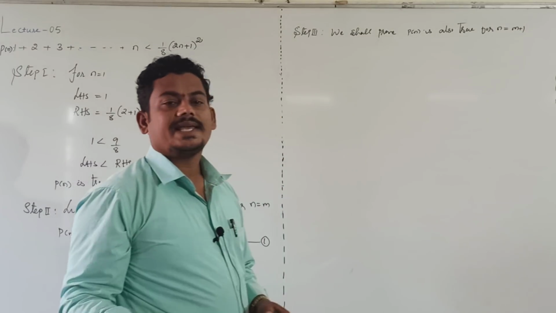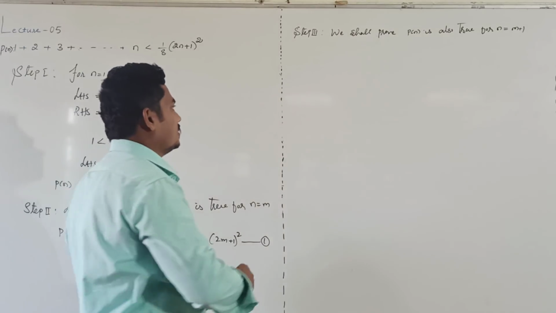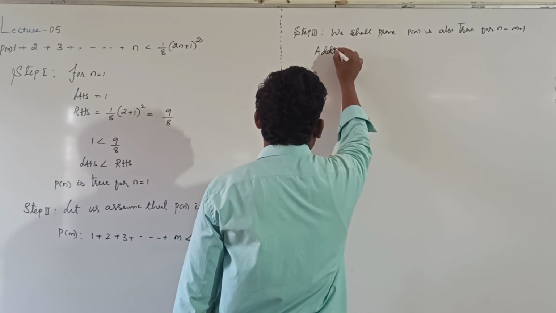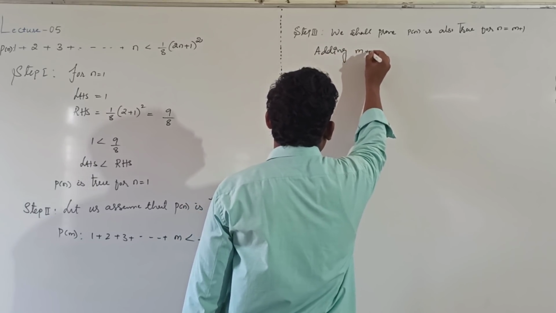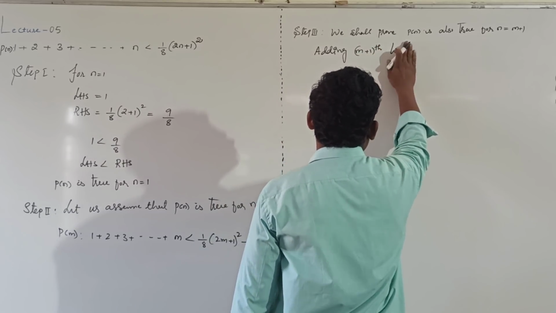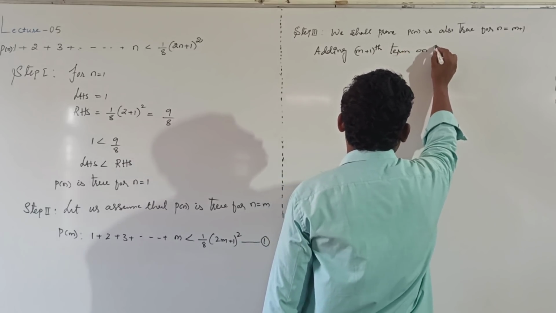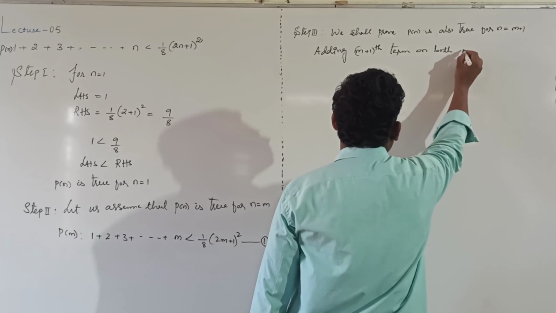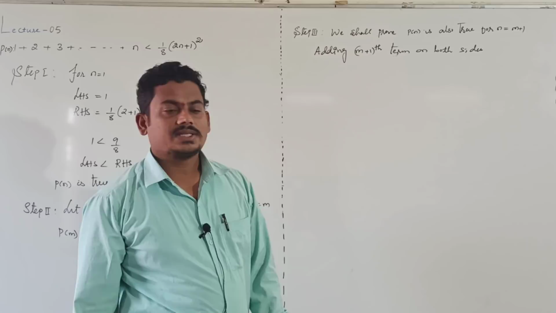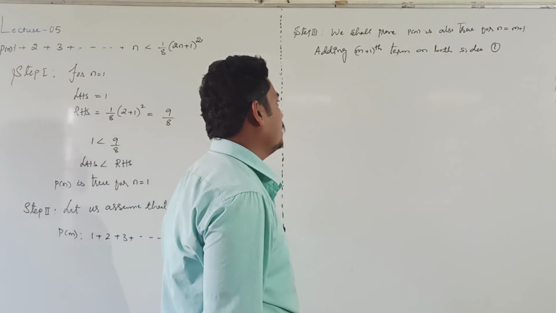In this case also we add the m plus 1th term, because in between two terms the operation is addition. So adding the m plus 1th term on both sides of equation number 1.